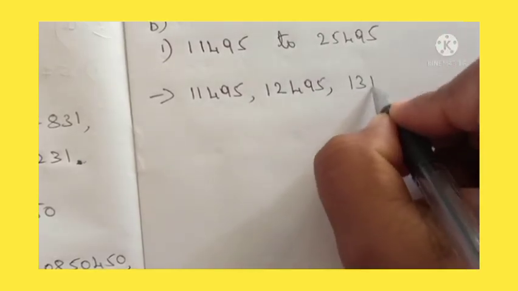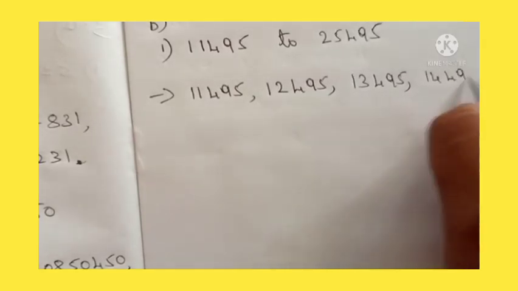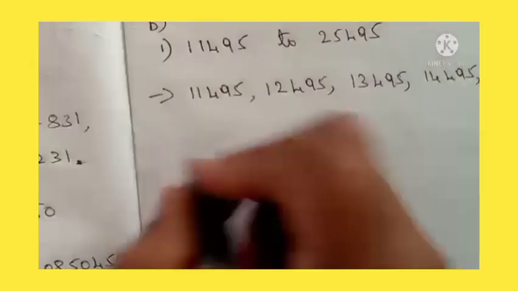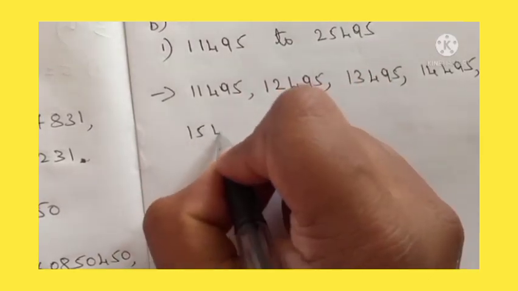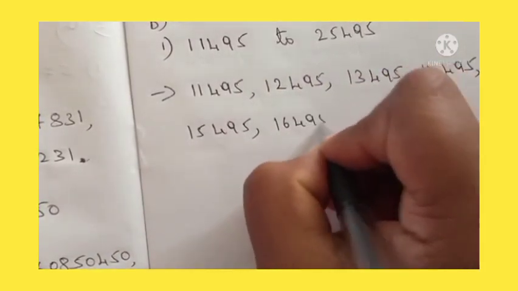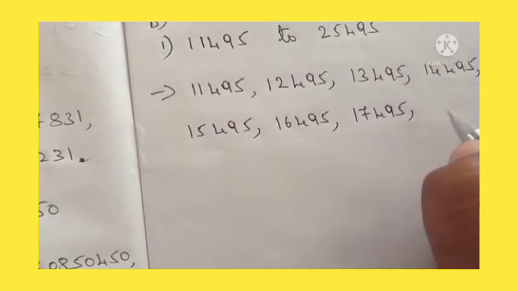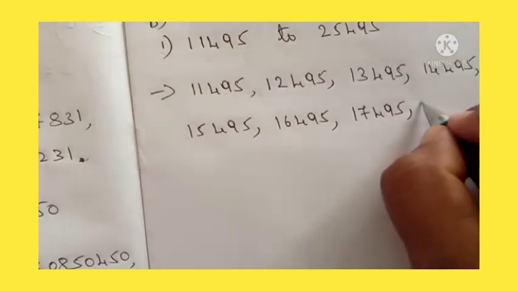Next 13,495, 14,495, 15,495, 16,495, 17,495.